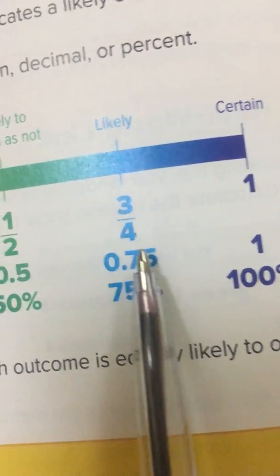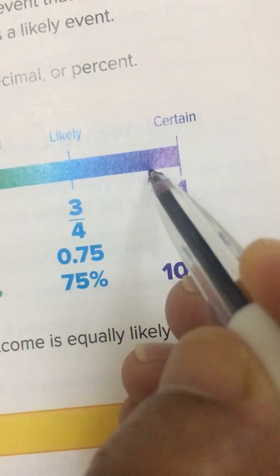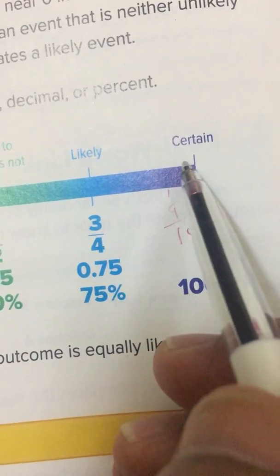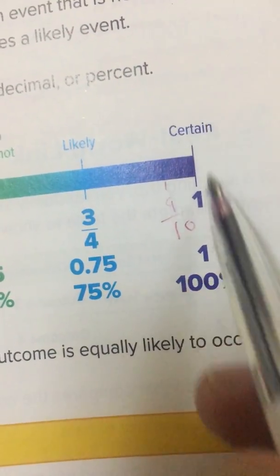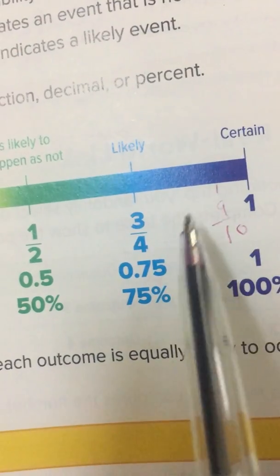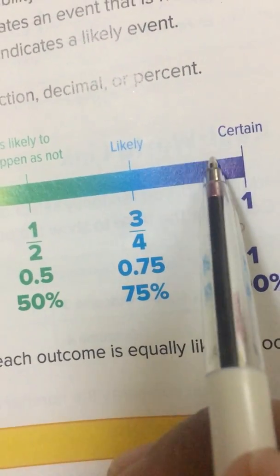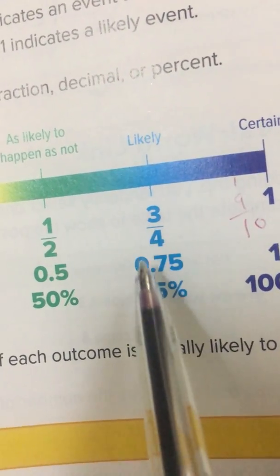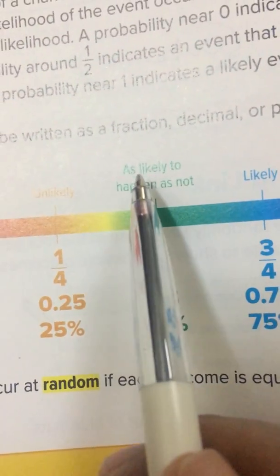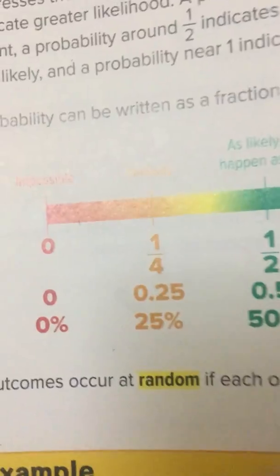If I obtained 3/4 in the exam, likely to succeed. 9/10, very likely. 1, certain, 100/100, certain equals 1. 100%, certain. 9/10, very likely. 3/4, 0.75, likely. Half, as likely to happen.